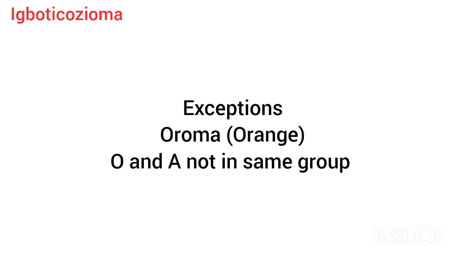You can see that the word oroma has 3 vowels, O twice and A. O belongs to O2A, while A belongs to O2A. So you can see it does not follow the rule. So there is always an exception to every rule. But you know what? 90% or more of Igbo words, especially single Igbo words that are not compound, follow this rule. Now, if you understand this, you are well on your way to understanding Igbo verbs and how present tense, past tense, past participle are formed in the Igbo language.